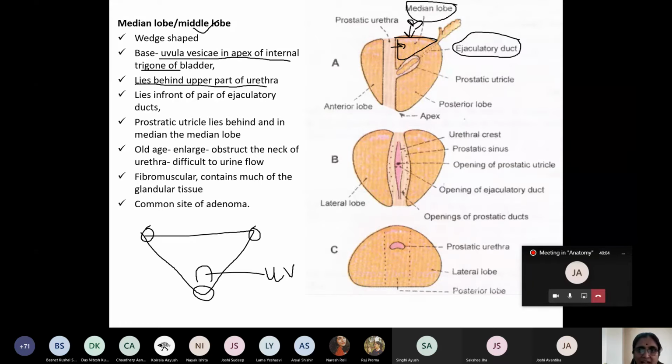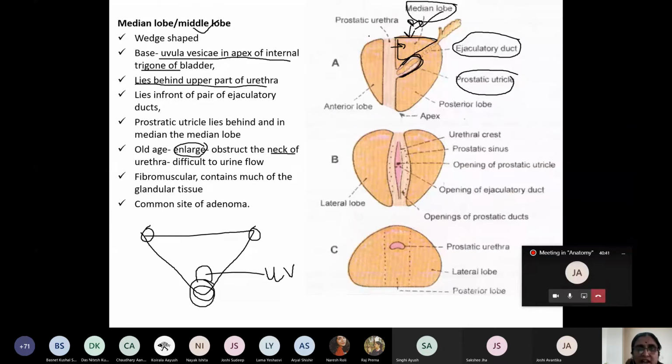And see, the prostatic utricle, this cul-de-sac, this blind pouch is known as prostatic utricle. Prostatic utricle lies behind the median lobe. Okay, median lobe. And in the old age, this is the very, very important lobe. In the old age, this median lobe enlarges. When it enlarges, that means this uvula vesicae also enlarges, and it obstructs this internal urethral orifice. When it obstructs the internal urethral orifice, which is present in the neck of the urinary bladder, the urine flow will be obstructed. So there will be difficulty in urination.